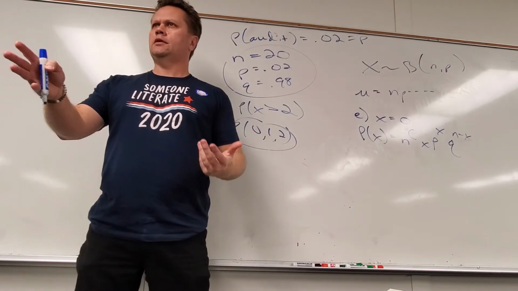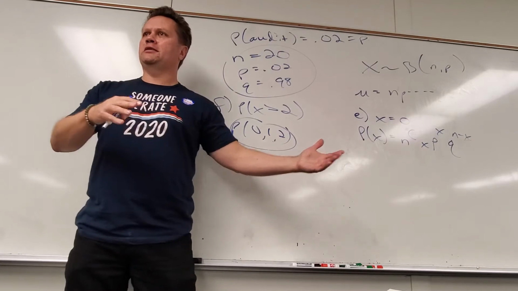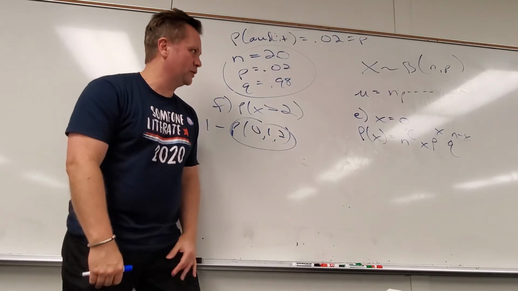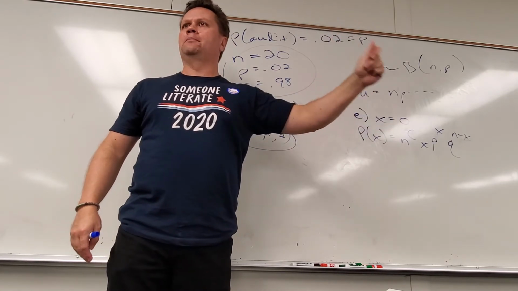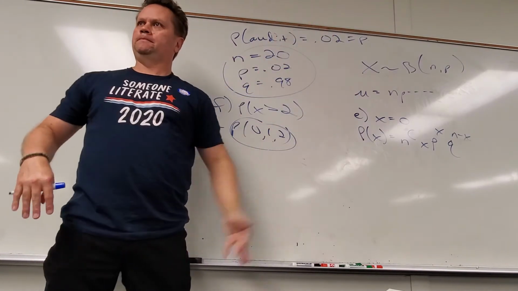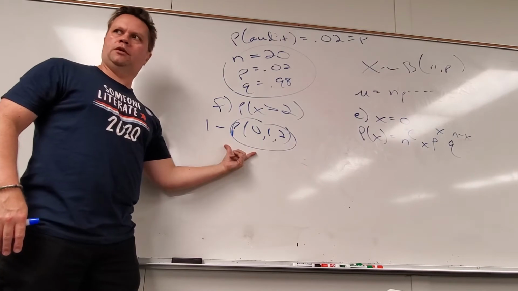Does that make sense? I was just kind of confused on part E and F. That's what I'm talking about. Is what I'm saying making sense? A little bit more. Okay, a little bit more. Well, part E is straight up. You know X is 0. Bam. Throw X in there. Throw N, P, and Q in there. Do it. Kick ass. This is the funkiest one, should be.